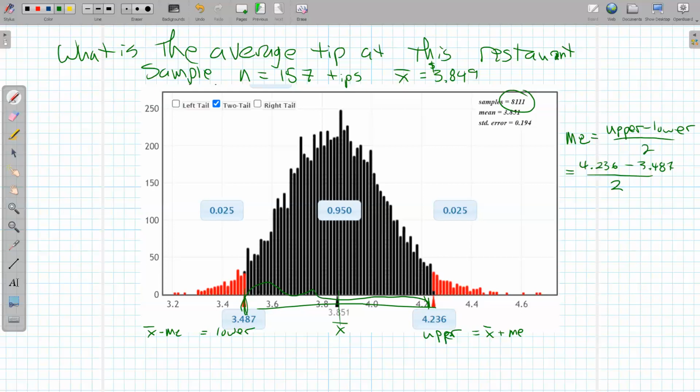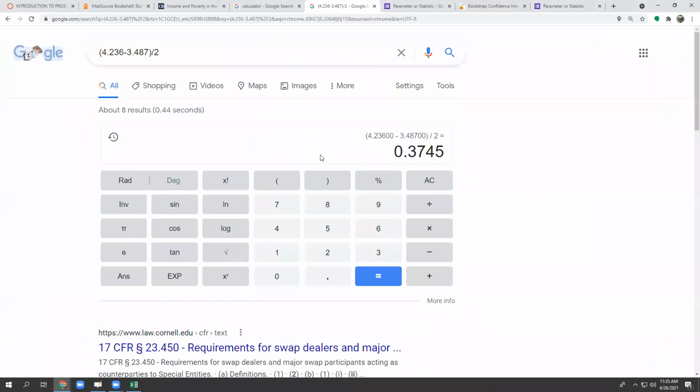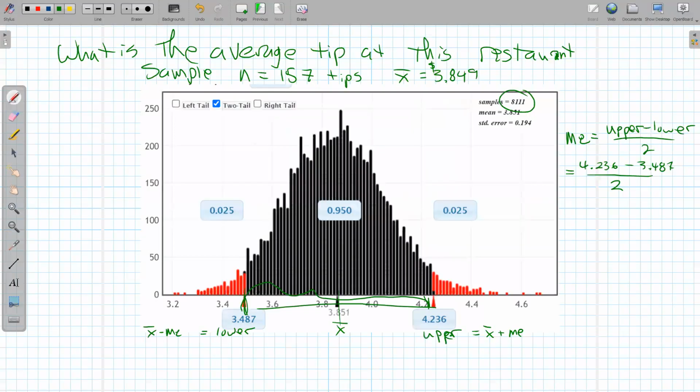You guys have seen me do this before. I just use the Google search engine as a calculator, type in my calculation, and it whips out a calculator. So I took the upper value minus the lower, divided by 2. Google says my margin of error is about 0.3745. Now, since each of these numbers, the 3.851, my middle, and my upper and lower, are all dollars, this would be a dollar amount also.